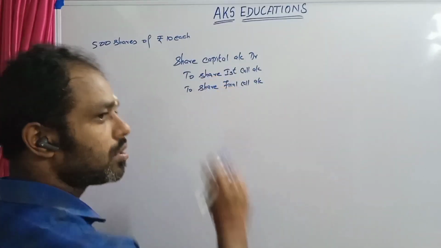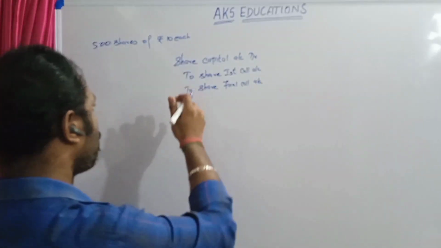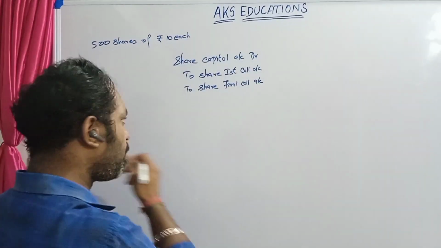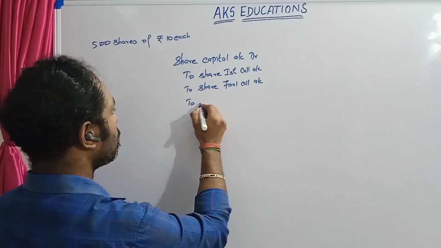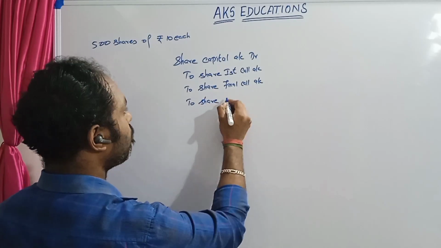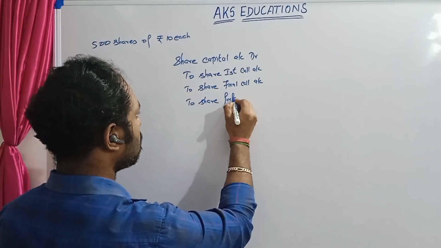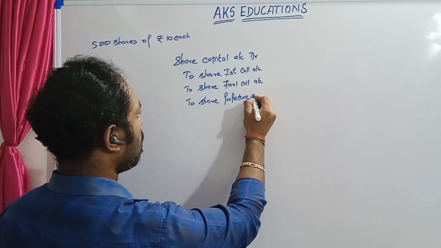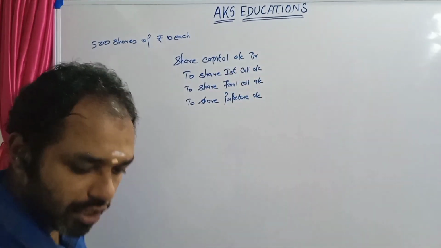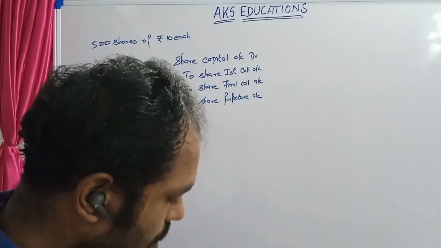These are the two calls which are not paid. The calls which are paid are put to share forfeiture account. Let me show you the working also.